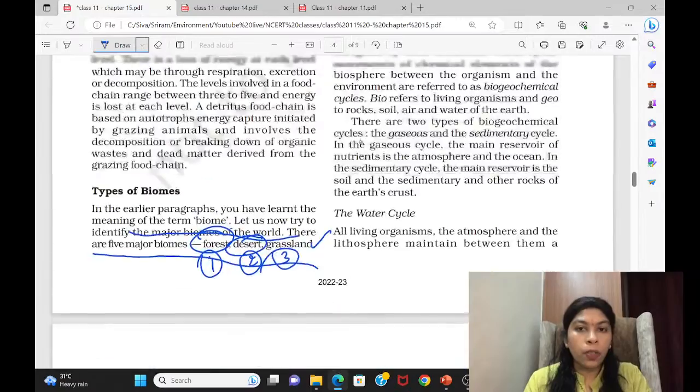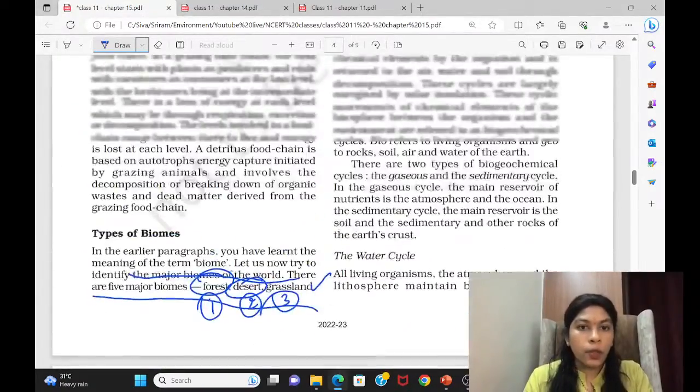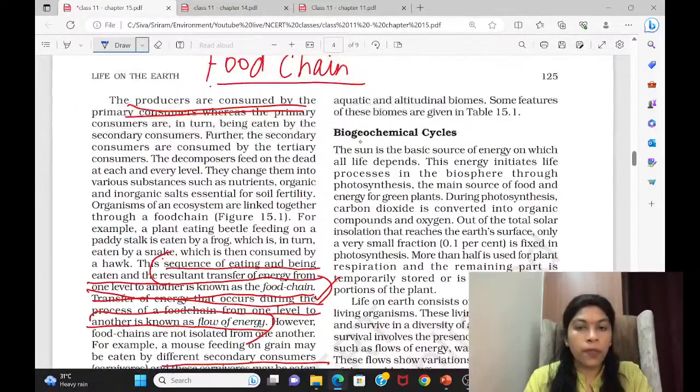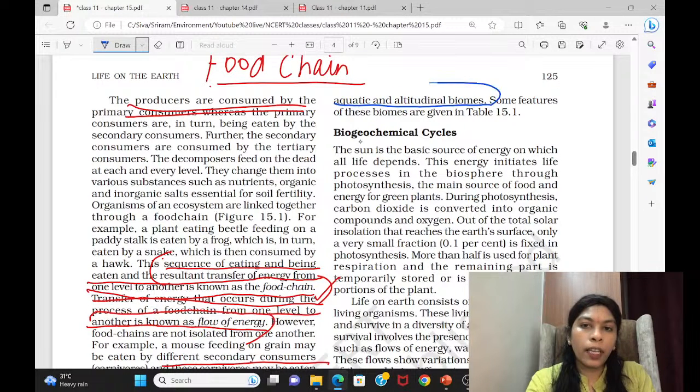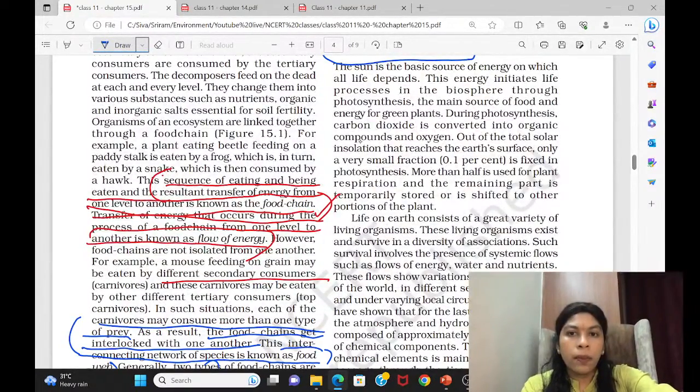Okay, so now we'll go to the section where we stopped. As you can see, we were discussing the types of biomes, and we started that. After that we have aquatic biomes also, that we'll see later. It's not in this book. So, biogeochemical cycles. Come to the cycle. What are nutrient cycles? Why is this called a biogeochemical cycle? They have defined it here. You can see this.